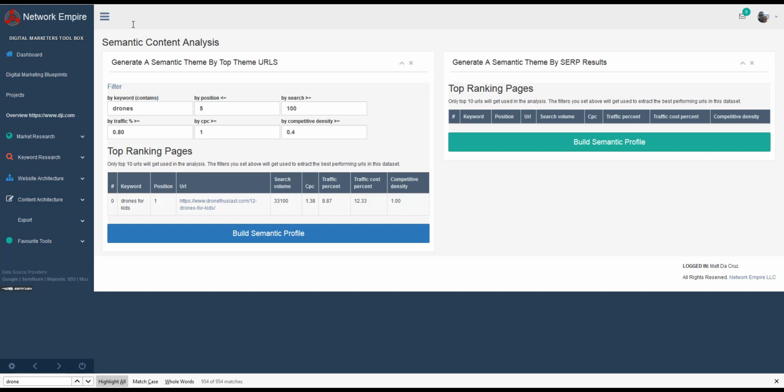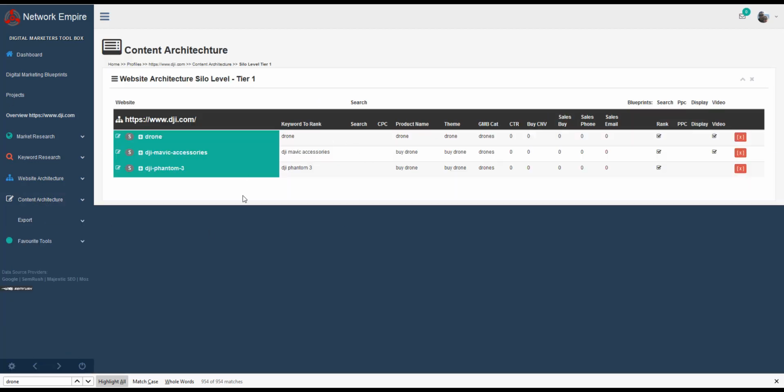Okay, and you see how it's shrunk it down. So we can adjust these variables, and when we click build the profile, it's going to take those variables, it's going to take these domains that qualify for this, and it's going to go and draw them. It's going to bring back all the entities, all the categories, it's going to bring back all the topics, and that's going to become available for you in the content editor over here for each of the keywords that you've